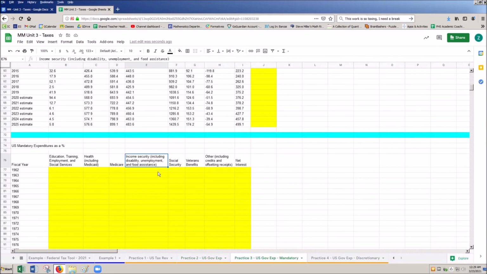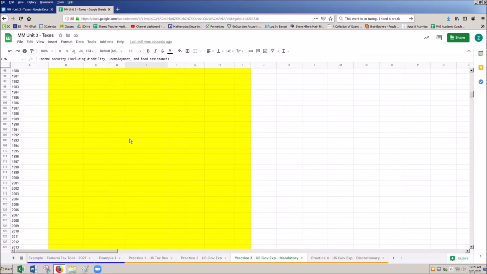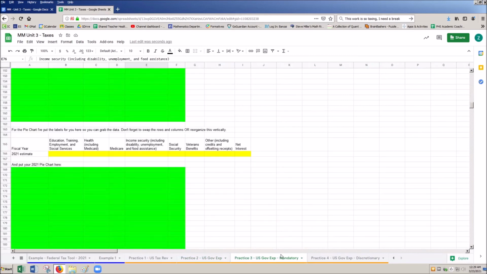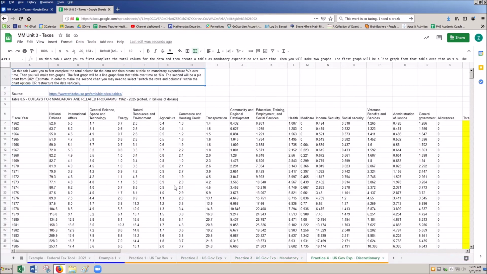Practice 3, same stuff. Come down here. We see it broken out. We're going to make a percentage table. Then we're going to make a pie chart. We're going to do the same thing for practice 4. And that is the project in a nutshell.